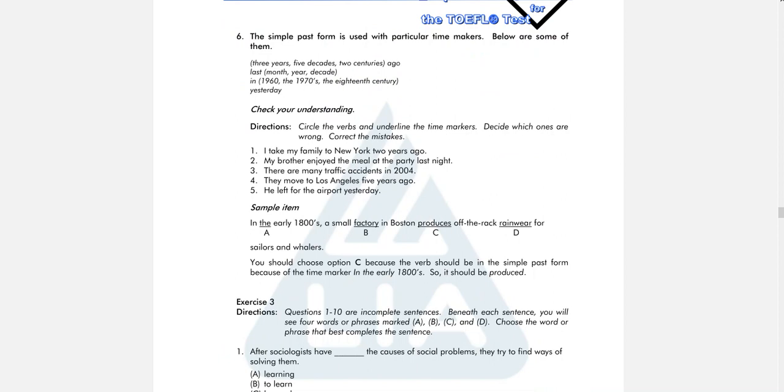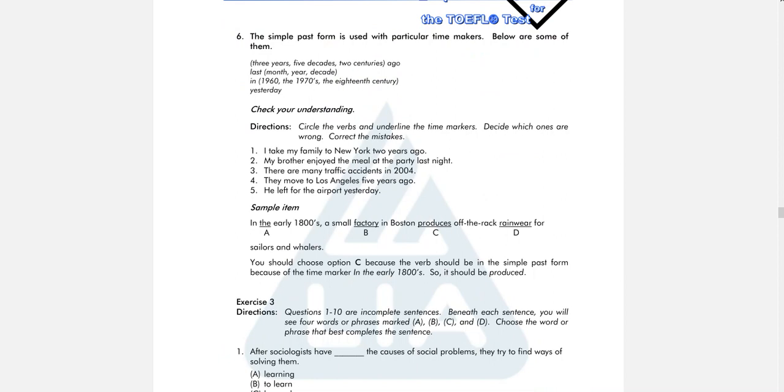Okay. And then the simple past form is used with particular time markers. Now we use verb 2 when we talk about specific time in the past. Below are some of the time markers. For example, 3 years ago, 5 decades ago, 2 centuries ago.